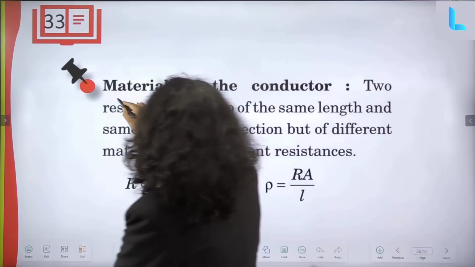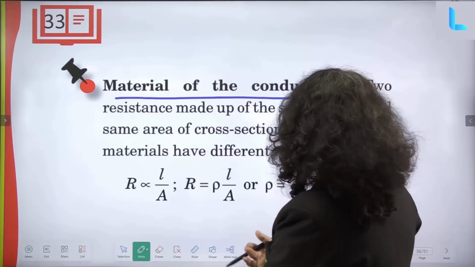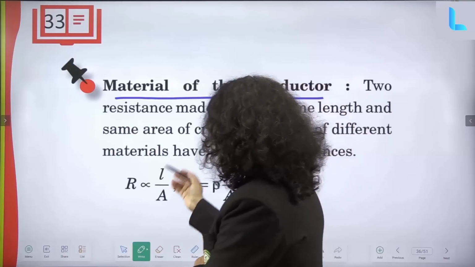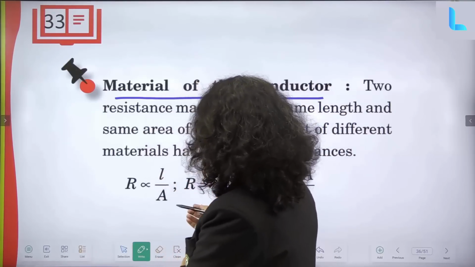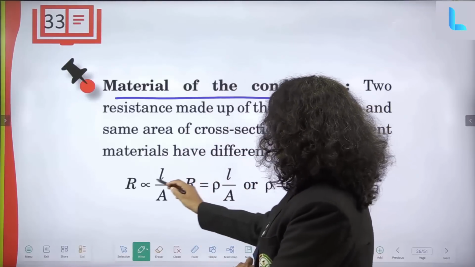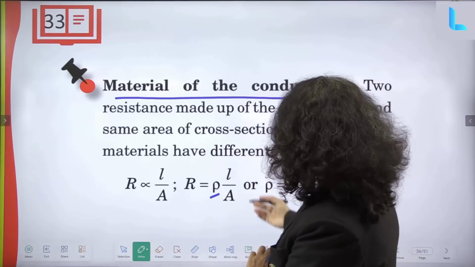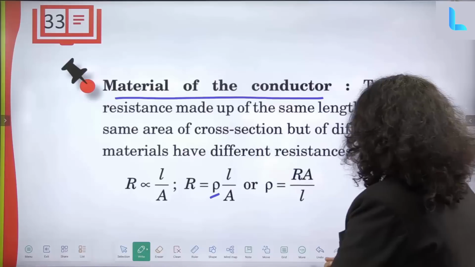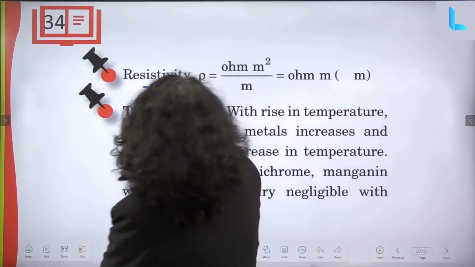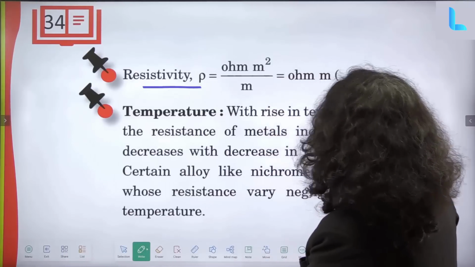Material of the conductor: two resistors made of the same length and same area but of different material have different resistance. R is proportional to L by A, length by area of cross section, where R is resistance. We can replace the proportionality sign with a constant called rho. So R is equal to rho L by A, or rho is equal to RA by L. Now the resistivity rho can be taken as ohm meter squared by meter, so we can say ohm meter.